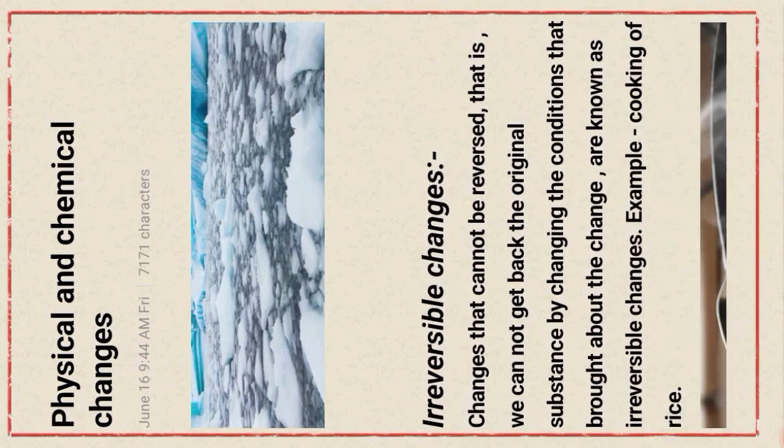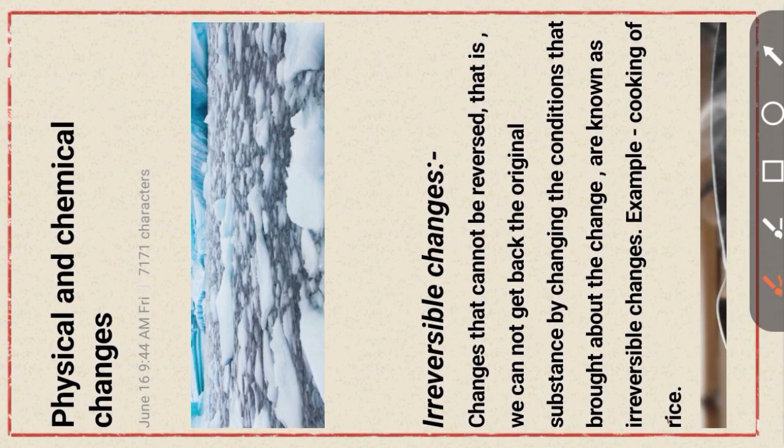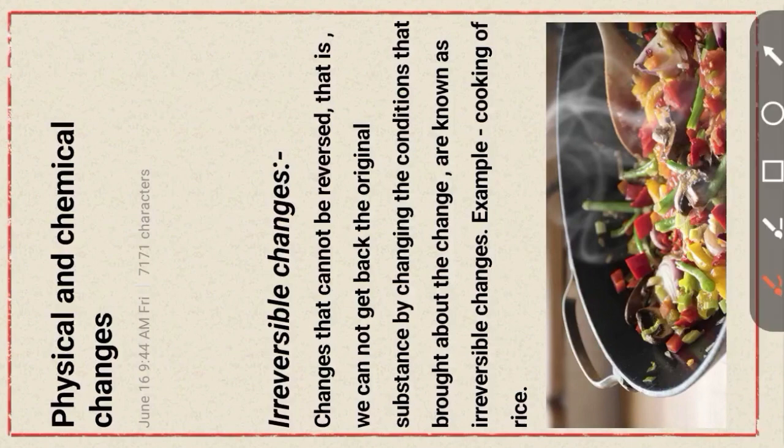Irreversible change is the opposite of reversible. It is a change that cannot be reversed, that is, you cannot get back the original substance by changing the condition that brought about the change. Cooking of food is an example. There is no return to the initial raw material. It is an irreversible change, and it is one type of chemical change.